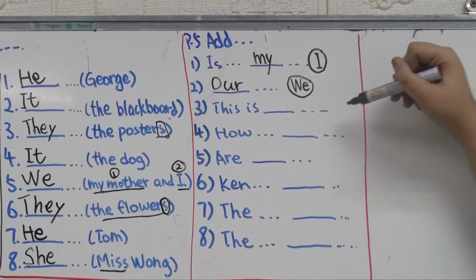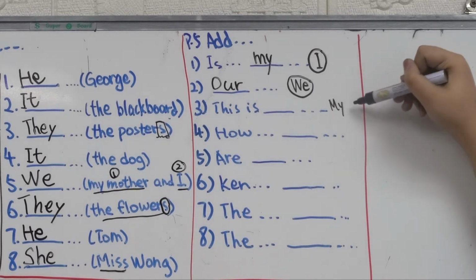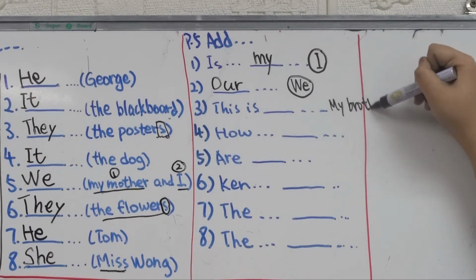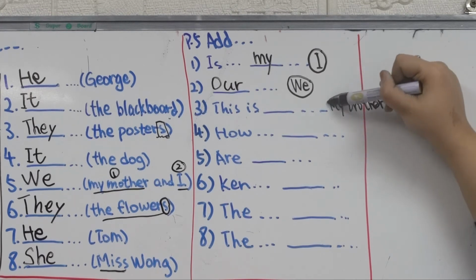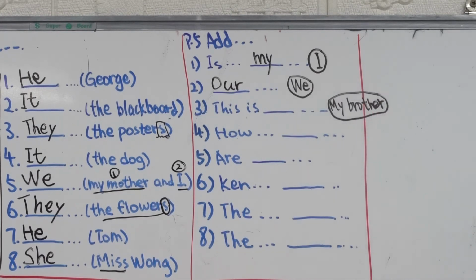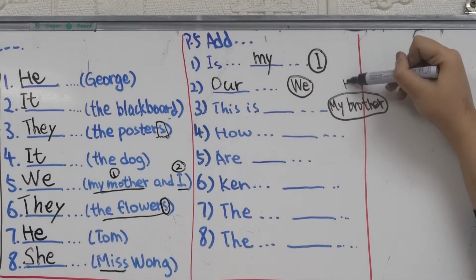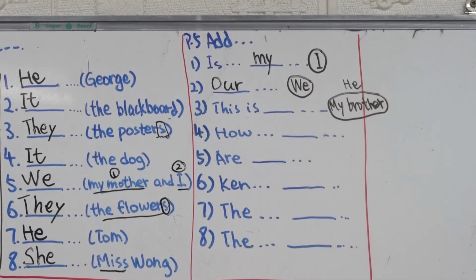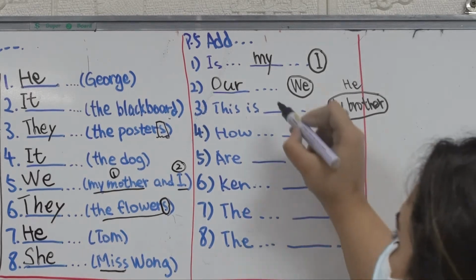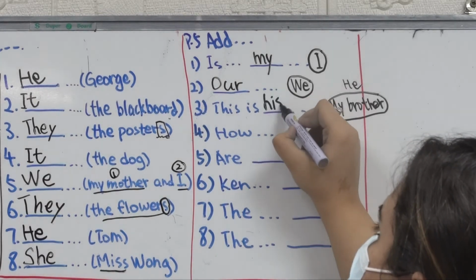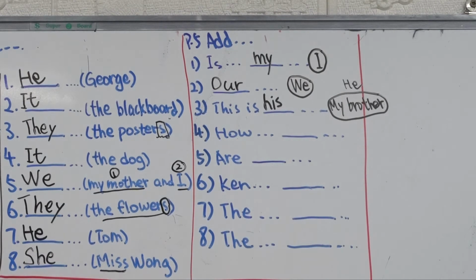Yes, my brother is the subject, right? So, for my brother, which subject pronoun do we use? He, right? So do we say this is he guitar? Instead we use this is his guitar. Right, this is his guitar.